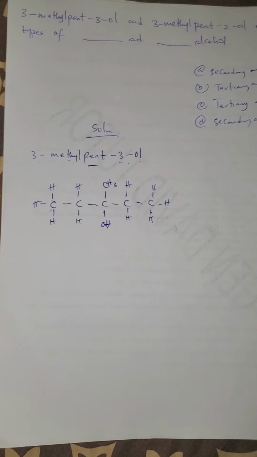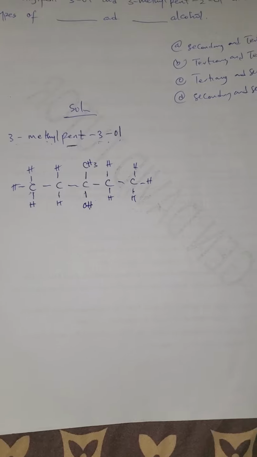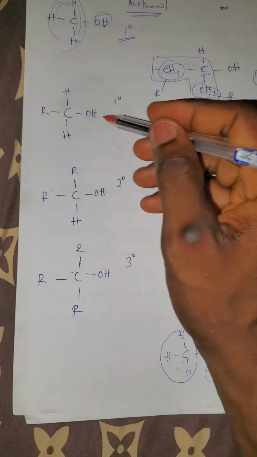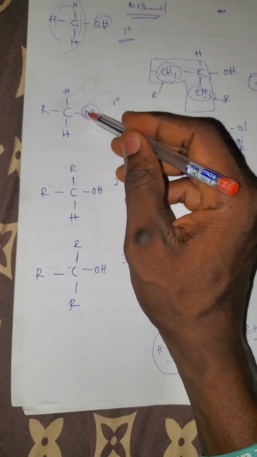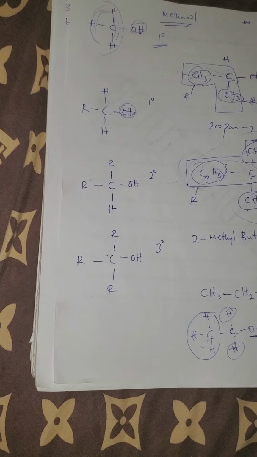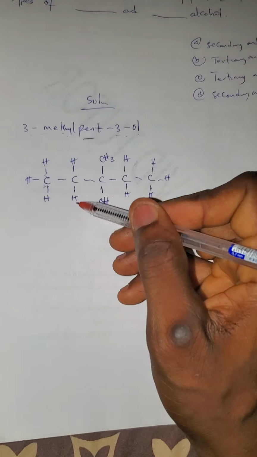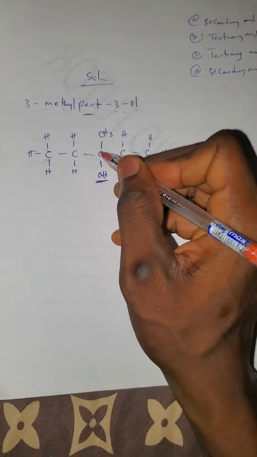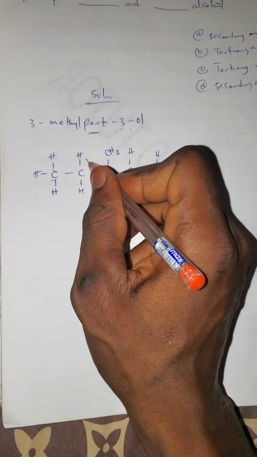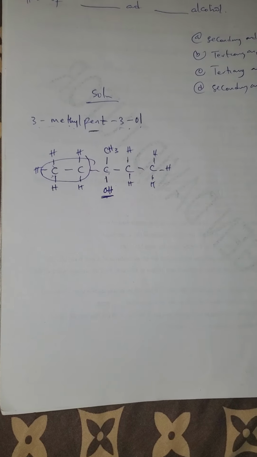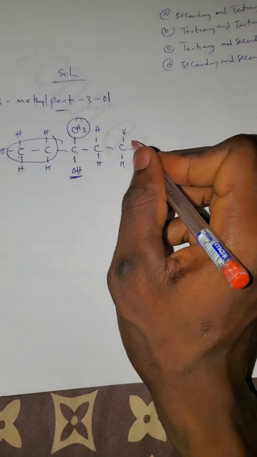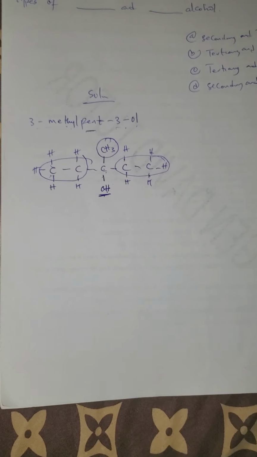If you check very well, according to the structure I gave you, your target is to get the carbon that holds the functional group. So your target is the carbon that holds the functional group. Now if you check this very well, this is the functional group, and this is the carbon that holds the functional group. This carbon is attached with an alkyl group here, another alkyl group is here, then another alkyl group is also here.